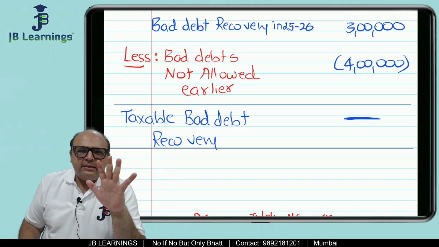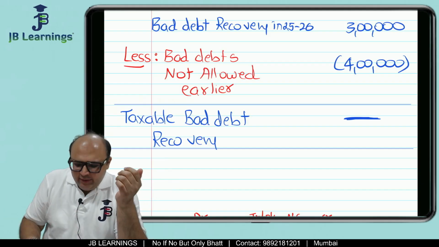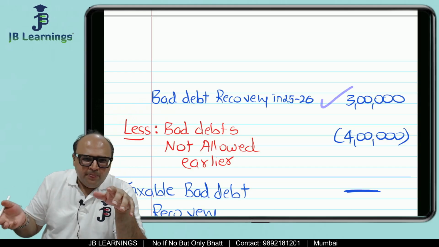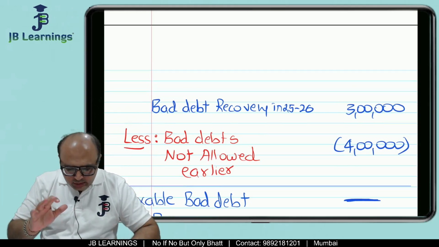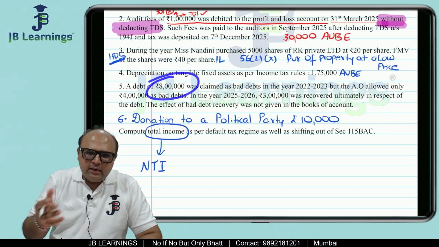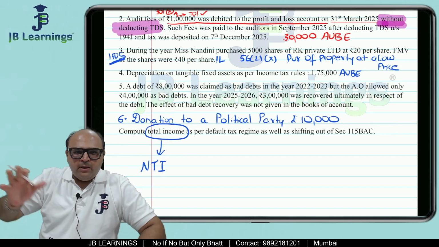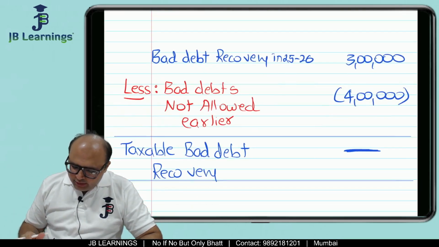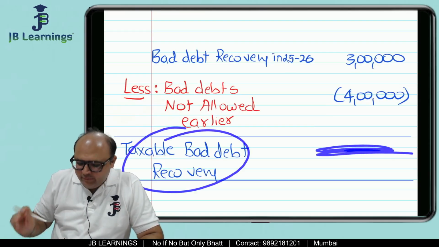But I am not taking that assumption over here because there is a possibility that you have recovered 3 lakh now. Maybe you will recover another 1, 2, 3 lakh in the future because the total bad debts was 8 lakh, right? So you may still recover some amount in the future. So you know what you do, only this much. If there is a negative amount, then there is no taxable bad debt recovery.